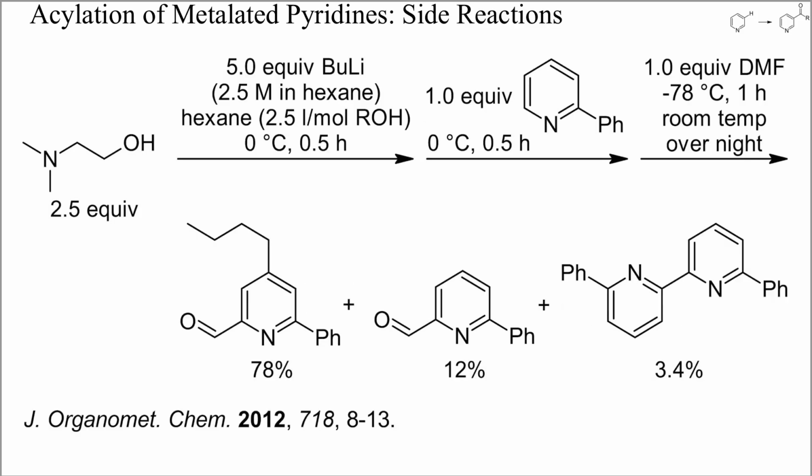Lithiated pyridines are highly reactive, which can cause the formation of various byproducts. I had already mentioned the nucleophilic addition of butyllithium to pyridine. Other potential side reactions include dehydrohalogenation and oxidative dimerization, as in this example. In part 5, I'll show you a number of examples of the oxidative dimerization of metallated pyridines.